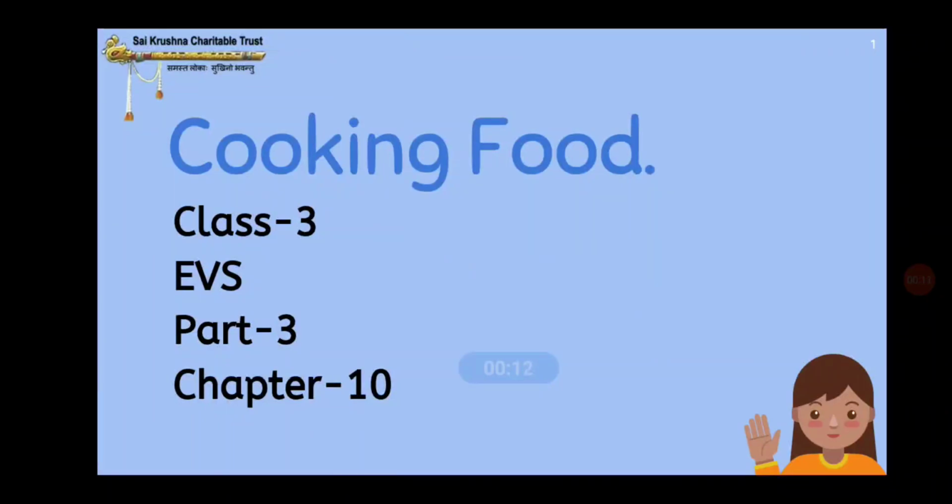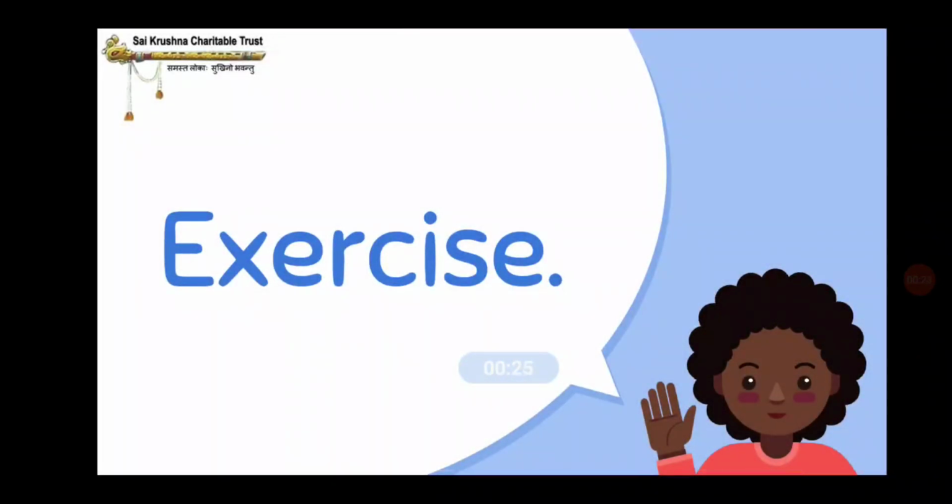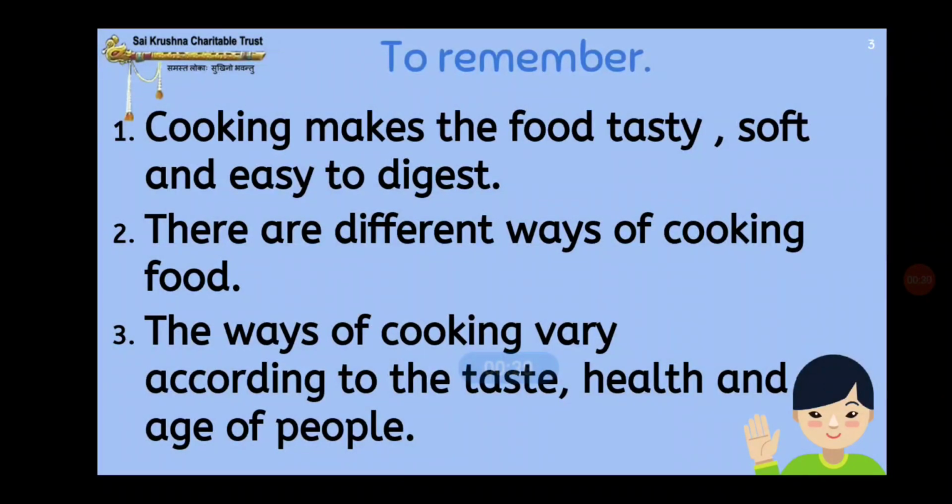In part 2 I have explained to you about vessels used for cooking, fuels for cooking, and the role of water in cooking. So in this part let us have the exercise session. Before getting into the exercise, let us remember some important points. I think I have explained all these points in previous parts, that is part 1 and part 2. So now let us read out the important points. You have to repeat after me.